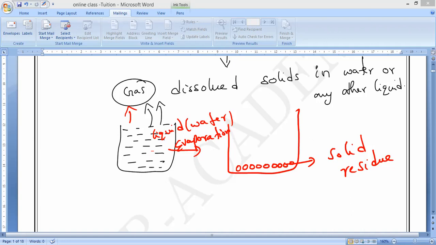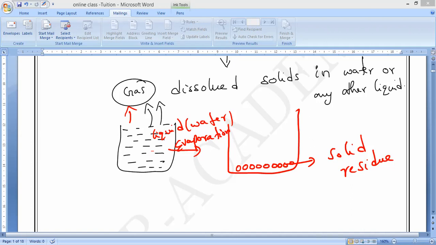So we can use evaporation only for separating a mixture based on liquids which vaporize easily and solids which do not vaporize easily. If solids vaporized easily, they would also convert into a gaseous state, so we could not separate them. That is why we have separation by evaporation. The liquid substance should evaporate easily and the solid substance should not vaporize easily. That is what you have to remember.